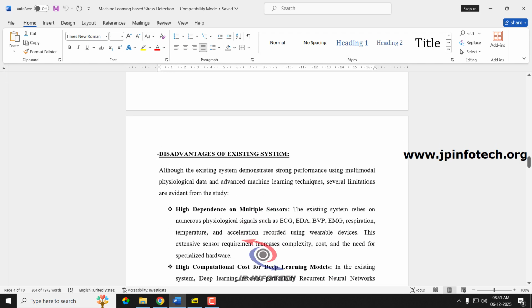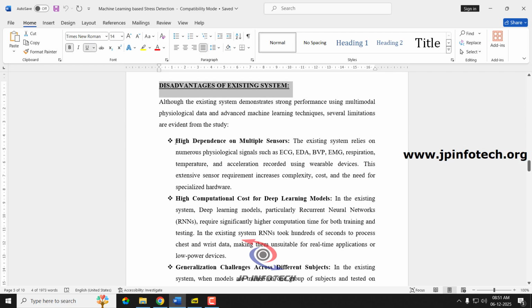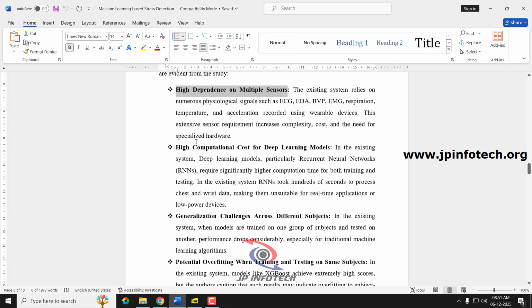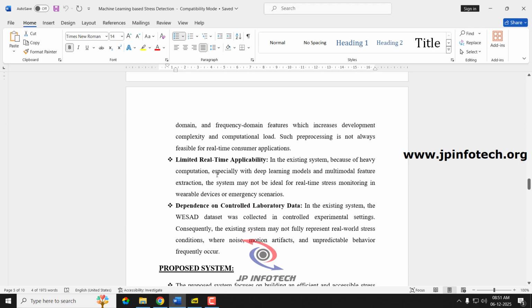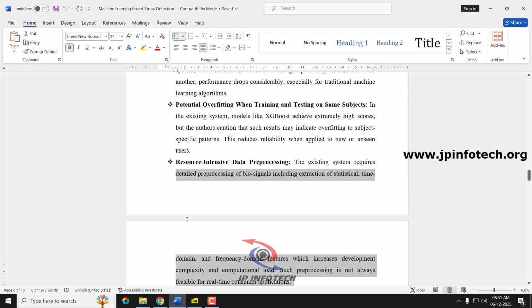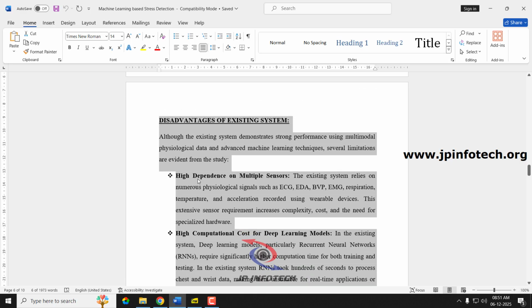Coming to the disadvantages of the existing system. The main disadvantages are high dependence on multiple sensors, high computational cost for deep learning models, generalization challenges across different subjects, potential overfitting when training and testing on the same subject, resource-intensive data pre-processing, limited real-time applicability, and dependence on controlled laboratory data. Each subheading explains the disadvantage of the existing system in detail.